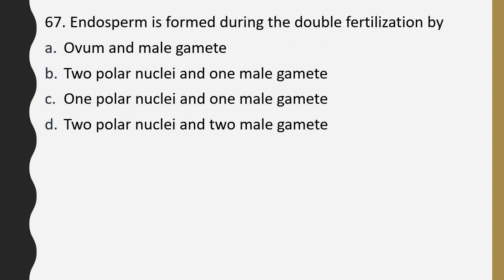Question number 67. Endosperm is formed during double fertilization by ovum and male gamete, 2 polar nuclei and 1 male gamete, 1 polar nuclei and 1 male gamete, 2 polar nuclei and 2 male gametes. Double fertilization that leads to formation of endosperm occurs by. Correct answer is option B, it occurs by the fusion of 2 polar nuclei and 1 male gamete.